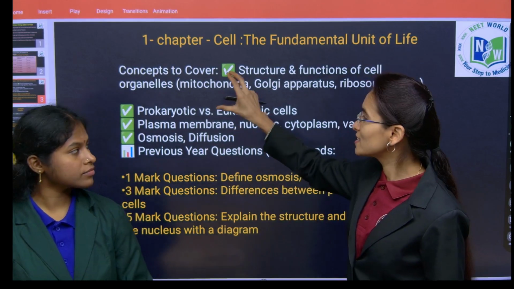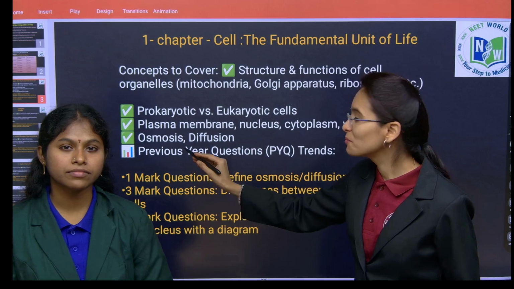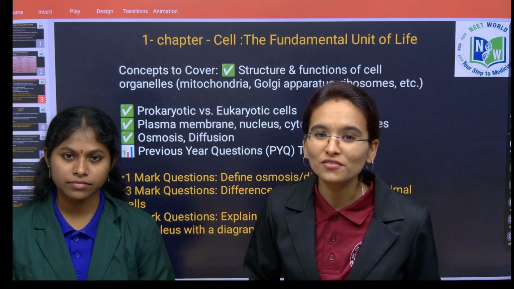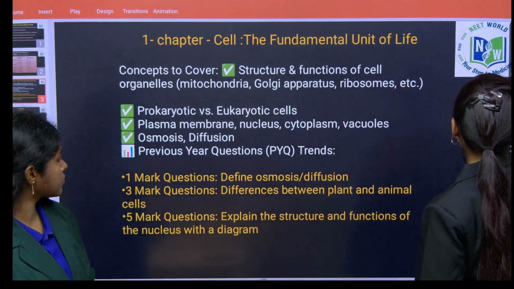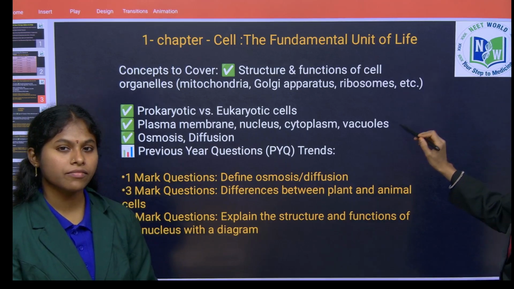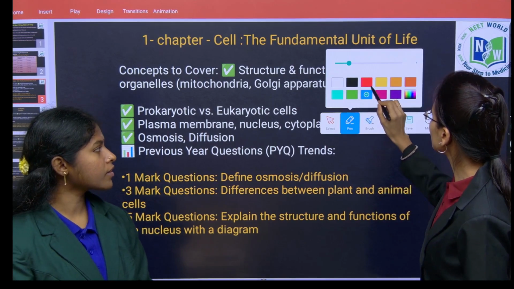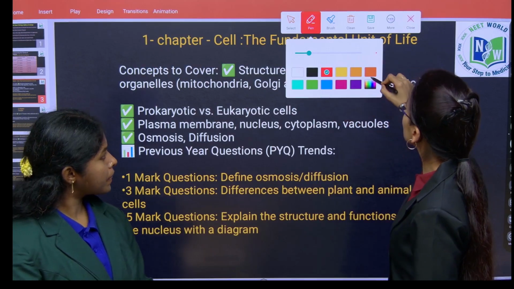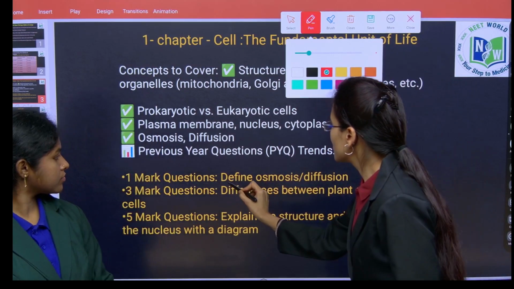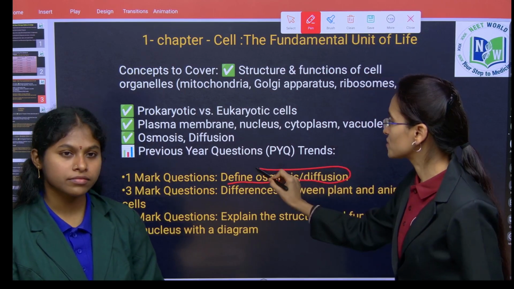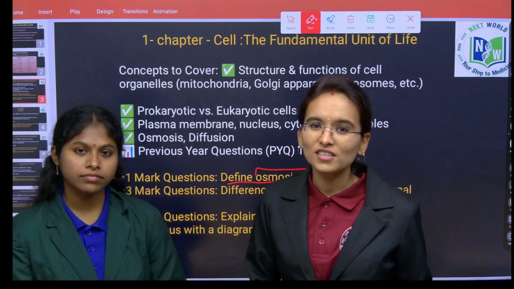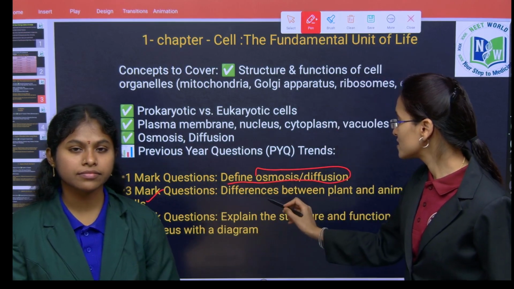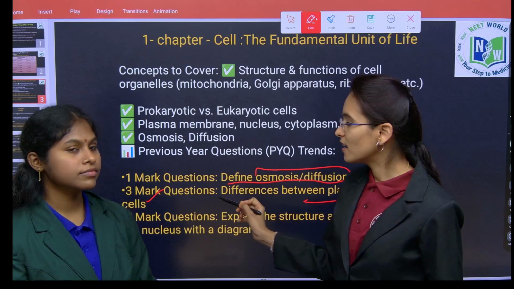So children, keeping these concepts in mind, here are the previous year questions. These are the questions which are repeated many times in your examination. So let's have a look at this. Children, you need to focus on defining osmosis and diffusion. Here you need to write the definitions of osmosis and diffusion. It carries 1 mark. And the next, a 3 marks question, is differences between plant and animal cells.